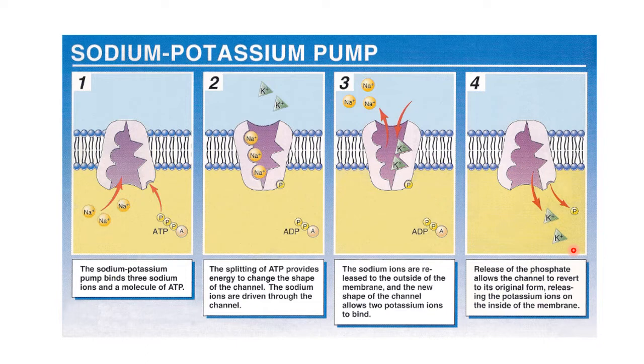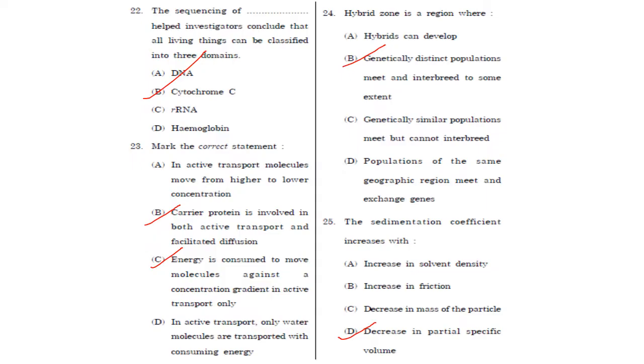So Na plus and ATP are bound from the intracellular side, if you see the first picture. But ouabain, now coming to ouabain, binds preferentially to the form of the enzyme that opens to the extracellular side. So over here that opens to the extracellular side, this form is the one where ouabain binds. So the answer is option D.